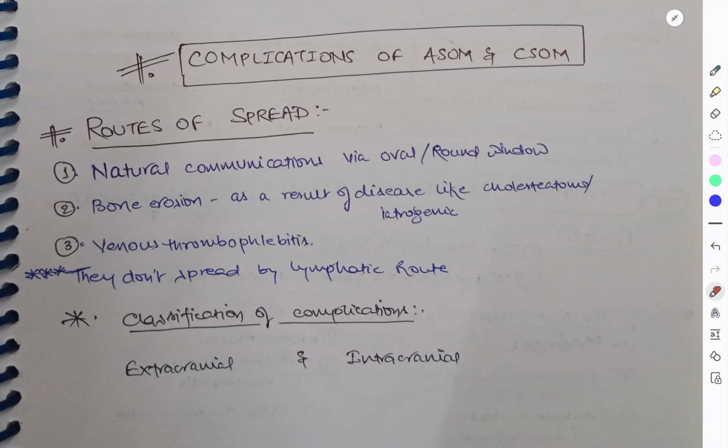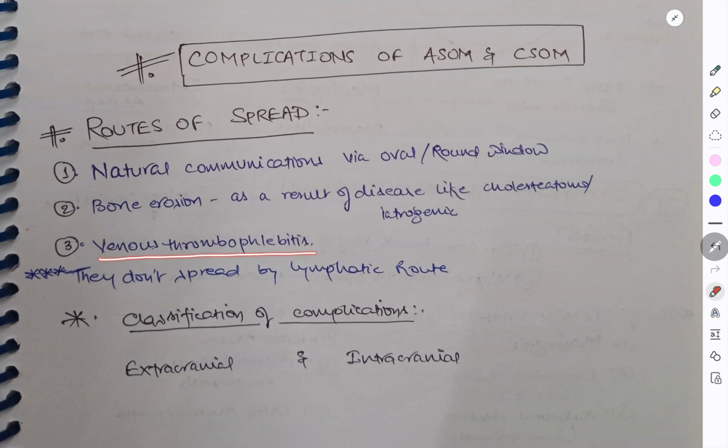Today, let's learn about complications of ASOM and CSOM. Before moving on, we should know the routes of spread. It can happen via the natural communications, that is the oval window and round window. It can happen via bone erosion as a result of disease like cholesteatoma, and iatrogenic.